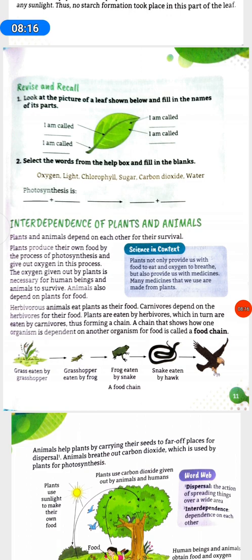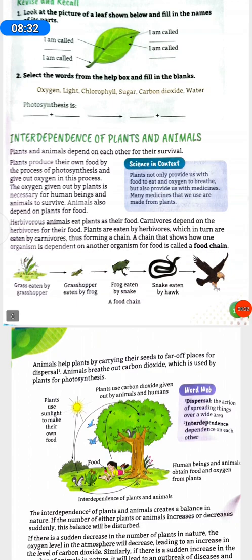Science in context. Plants not only provide us with food to eat and oxygen to breathe, but also provide us with medicines. Many medicines that we use are made from plants. Herbivorous animals eat plants as their food. Carnivores depend on the herbivores for their food.